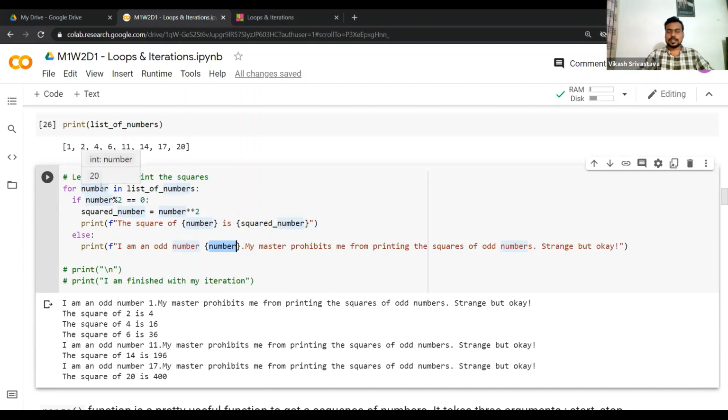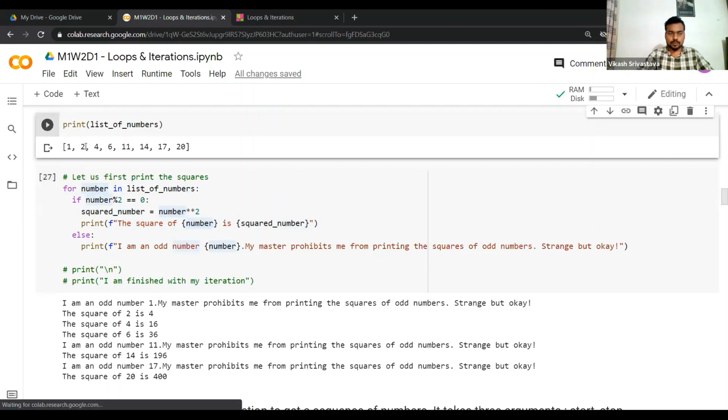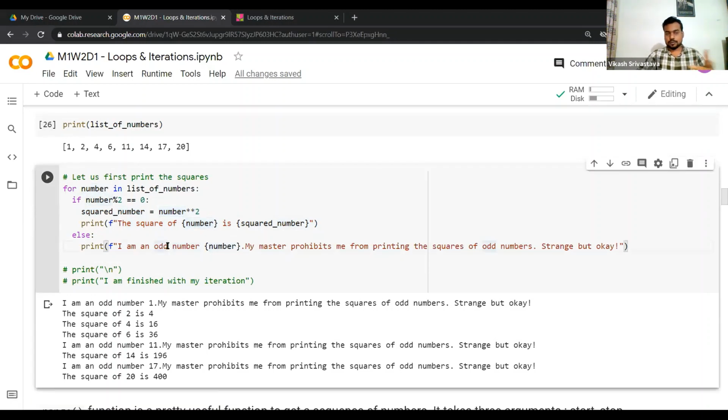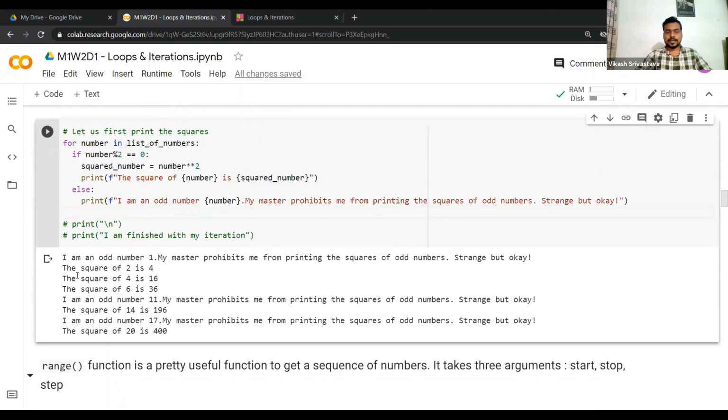Now you move to the second element in your iteration, or in the second iteration you have 2. 2 is divisible by 2, for which I'm very lucky now, right? So 2 is divisible by 2. So in this case, this part is true. That means this will get executed. So it will calculate the square of that number, essentially 2 squared, and then print square of that number. So it prints the square of 2 is 4.